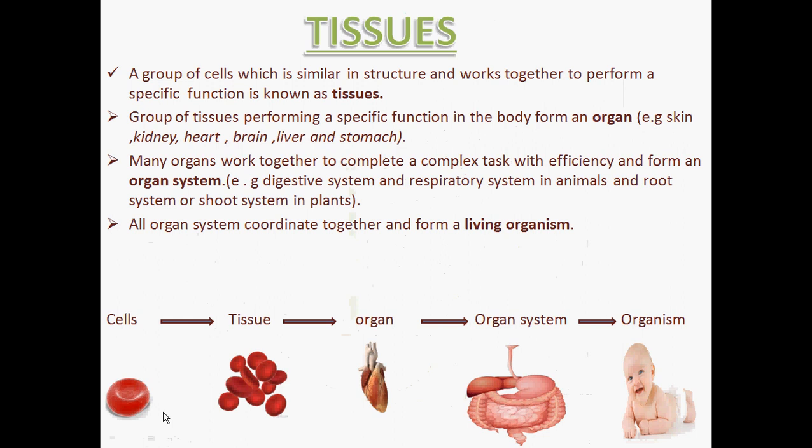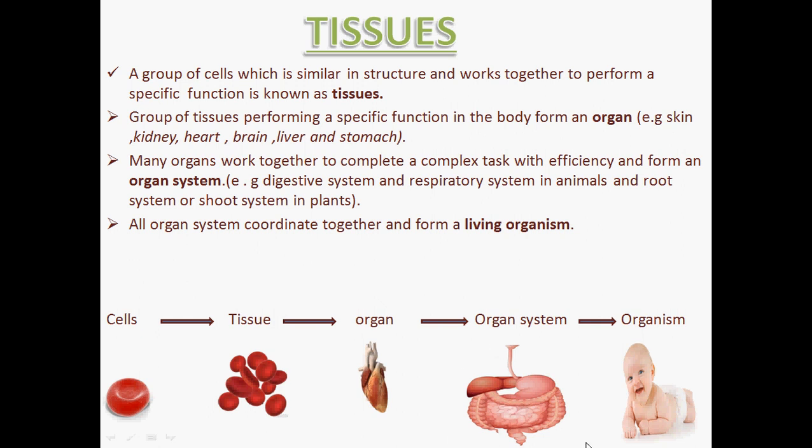So students, we are able to understand that cells cannot perform all the functions in complex living organisms, so they have to be grouped into certain groups. Such groups are known as tissues, and when tissues together perform a specific function in the body, they form an organ. It might be skin, kidney, heart, brain, liver, or stomach. And when many organs work together to complete a task with efficiency, they form an organ system. It might be a digestive system or respiratory system in animals, root system or shoot system in plants.